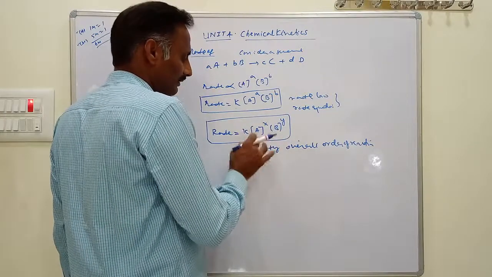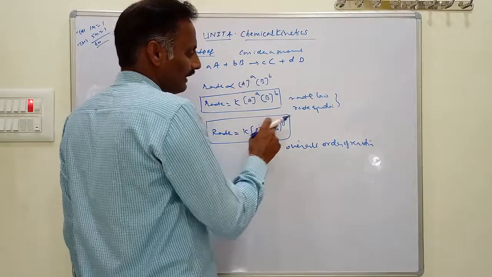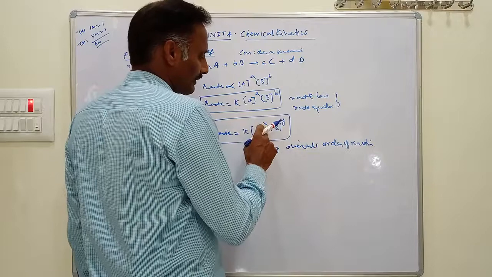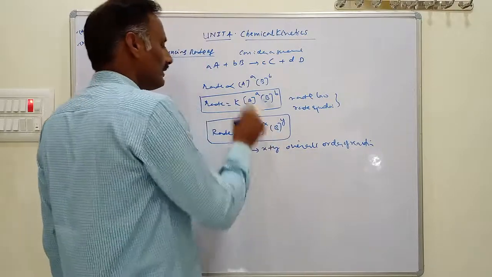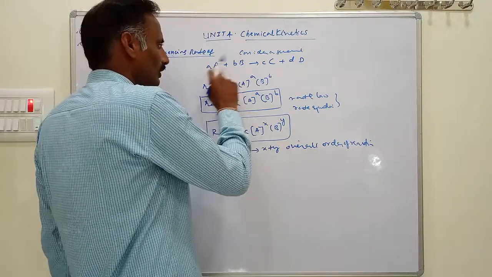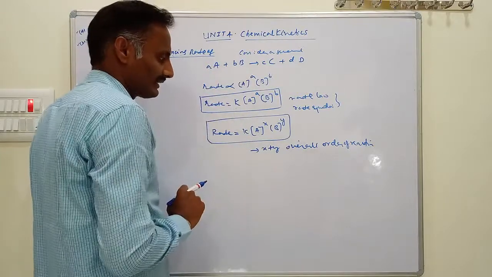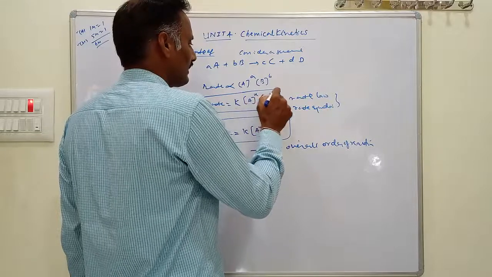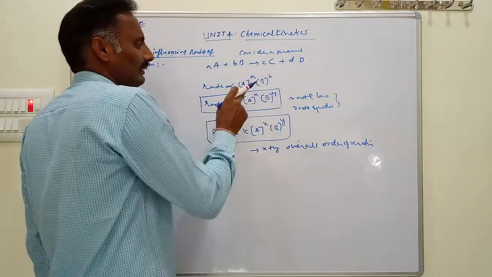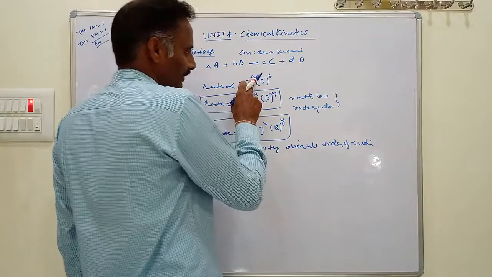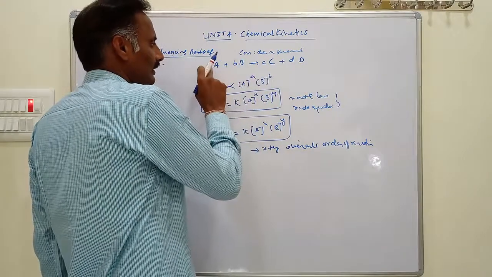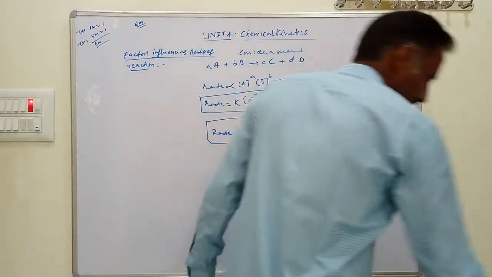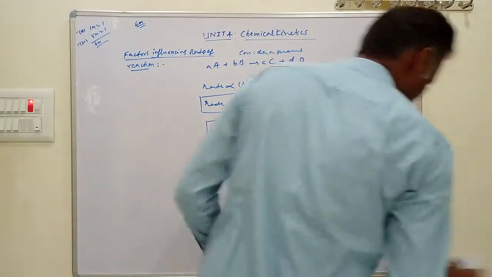For this general reaction, X and Y are exponents in the rate law expression, and these exponents may or may not be equal to the stoichiometric coefficients in the balanced chemical equation. For example, we will take an example like this.